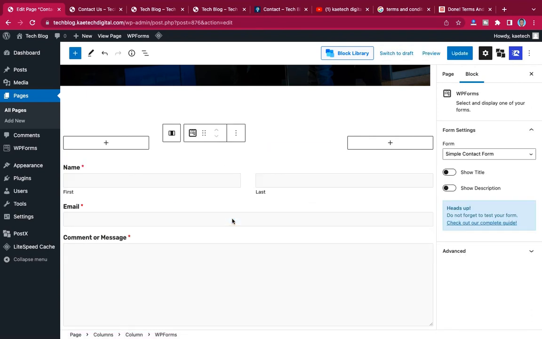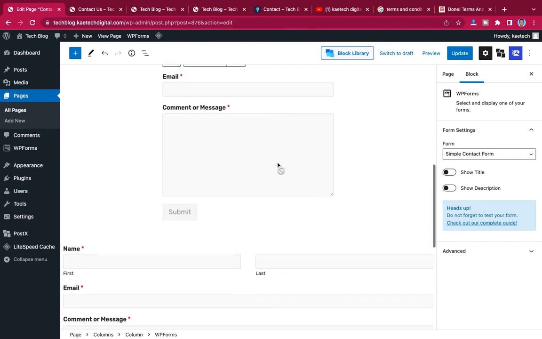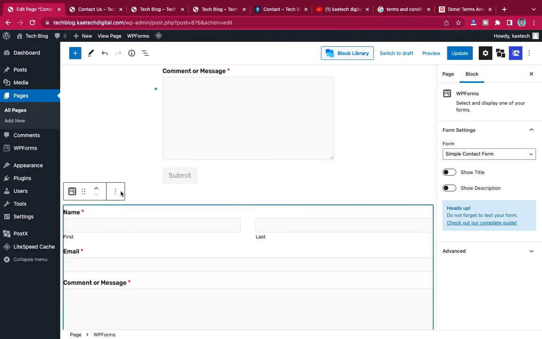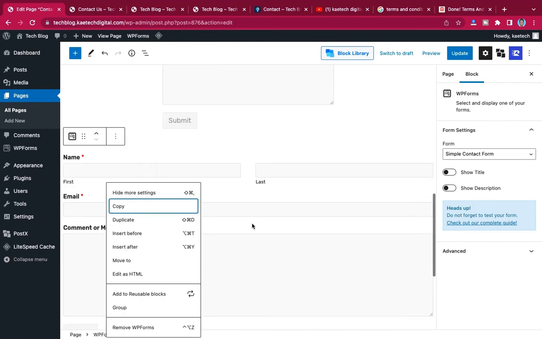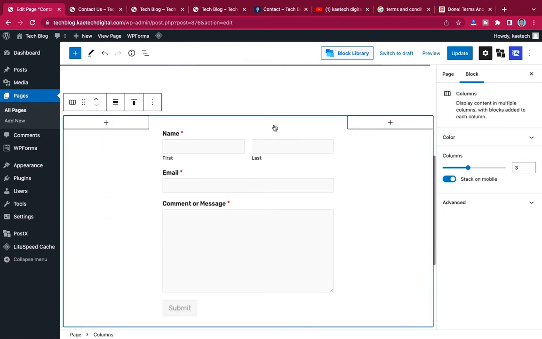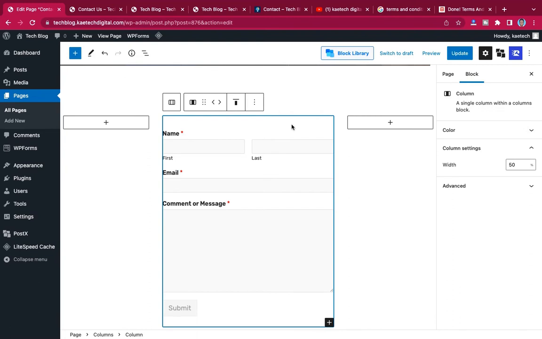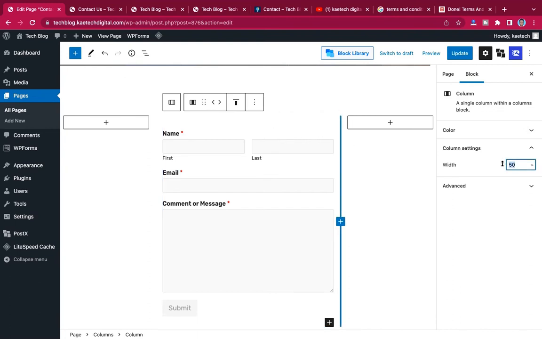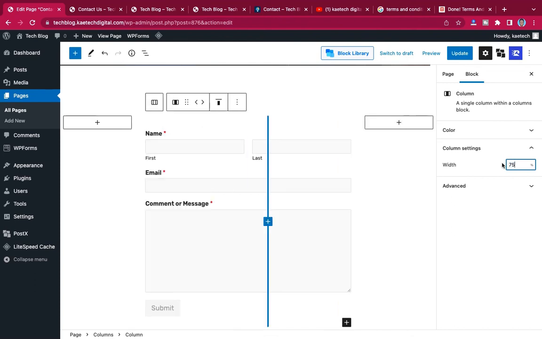Okay, and then I'm going to delete this one. I'm going to remove this one from here. So this is how the form looks, but as you can see, this one is a little bit small. So what I'm going to do is give it 75, just like this one, and then I'll click on update.